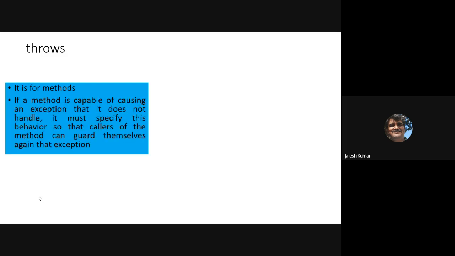You read this. I just put this statement as it is because it is a very wonderful statement. If a method is capable of causing an exception that it does not handle, because a method is what we write for doing some task, is it not? It may throw the exception, but it doesn't know how to handle that. It must specify this behavior so that the caller of the method can guard themselves against that exception.